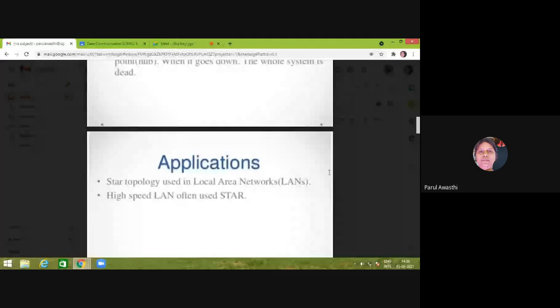Whenever any station wants to transmit its data, suppose station 1 to station 3, at that time the relays connected to station 1 and station 3 will be closed. When they get closed, they will make a path between the station 1 port and the station 3 port.